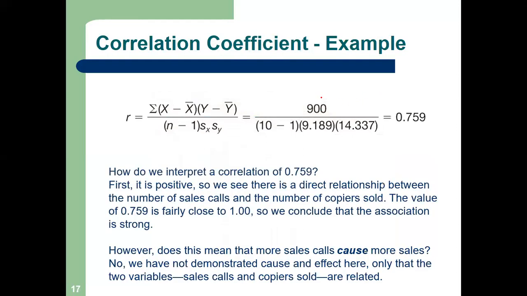So what was our numerator? 900, divided by 10 minus 1 multiplied by Sx. What was our Sx from Excel? You can calculate later on. And from Excel, Sy was 14.337. So what is our R? If you calculate the whole of this, you will get R as 0.75. Is it clear?